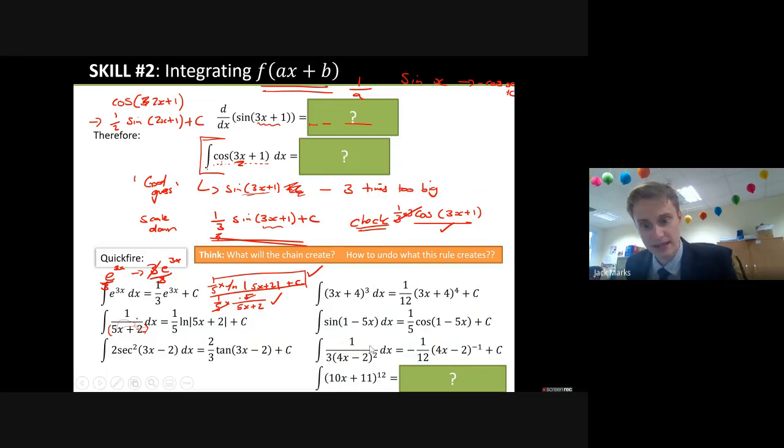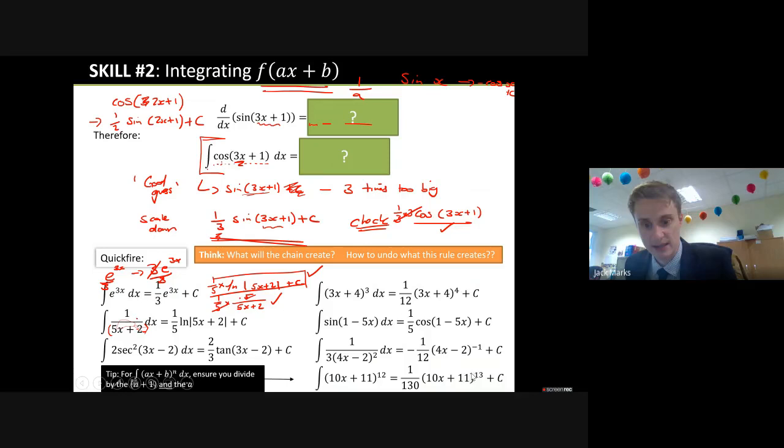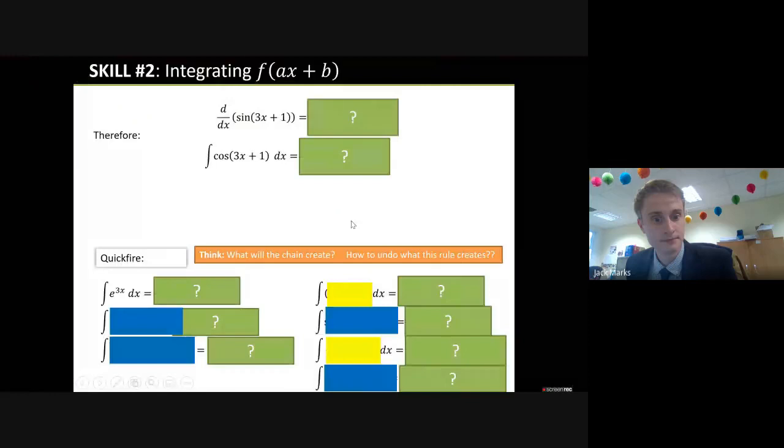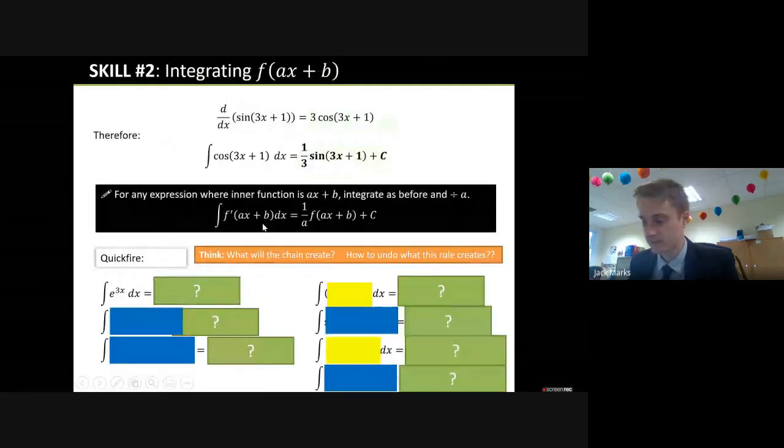The same kind of thing happening again. A bit trickier, that one. Bracket to the 12 is bracket to the 13. You'd have to divide by 13 anyway, and you have to counteract the 10. So if I just discard here, this is all summed up by this black box here.